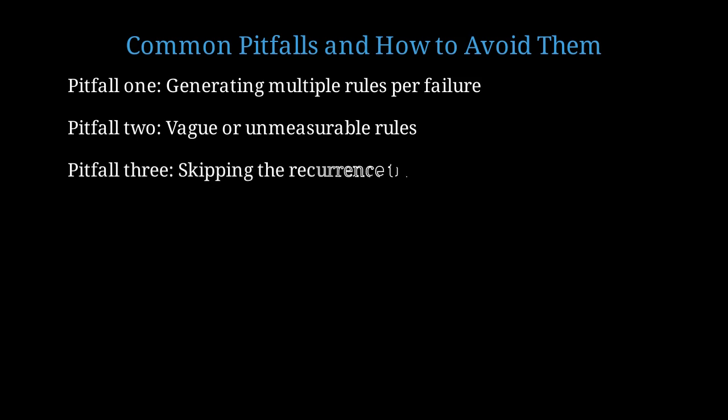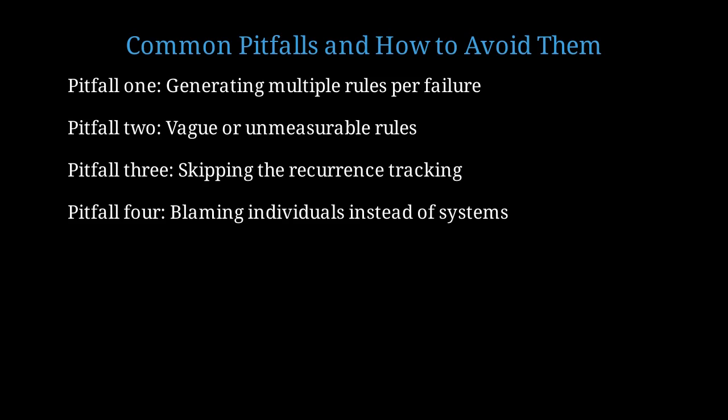Some teams do great root cause analysis and rule generation, but never check if mistakes repeat. This breaks the learning loop. You must close the loop by tracking recurrence. When failures occur, there's often pressure to blame individuals. The AAR process must be blameless and focus on systemic improvements. Psychological safety is prerequisite for honest reporting.